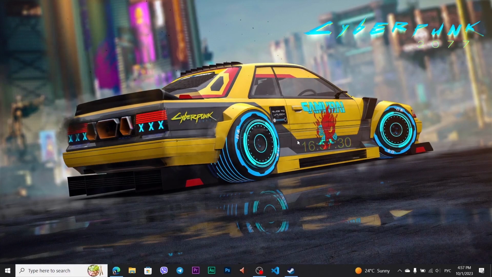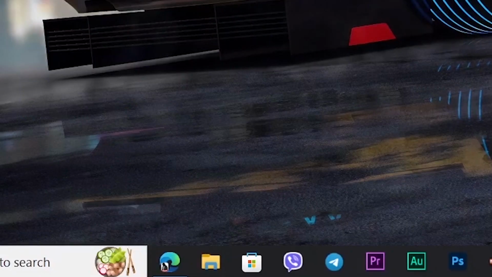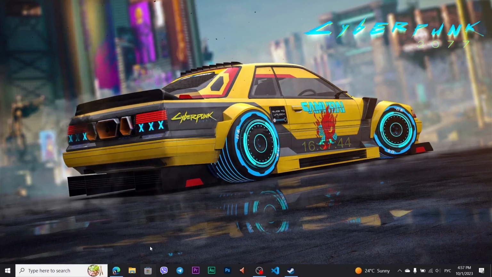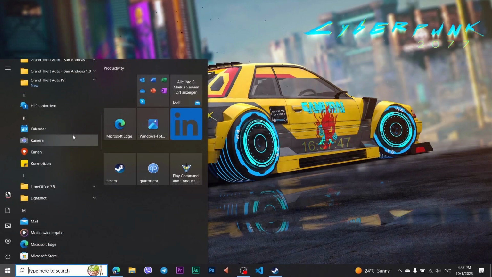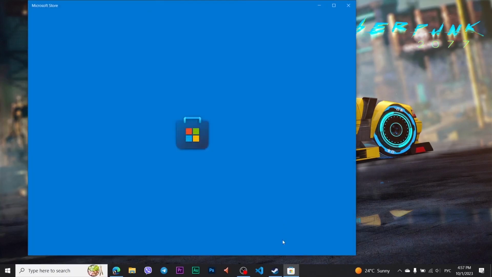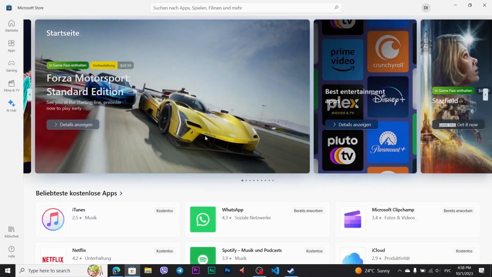Since this is a Microsoft app, you can download it from the Microsoft App Store. What we will do: I have the Microsoft Store shortcut on my taskbar, but if you don't have it, open the Start menu and scroll down the list of applications. When we see the letter M, there will be the Microsoft Store app, the Microsoft Application Store. Open Microsoft Store. It can slow down a bit.